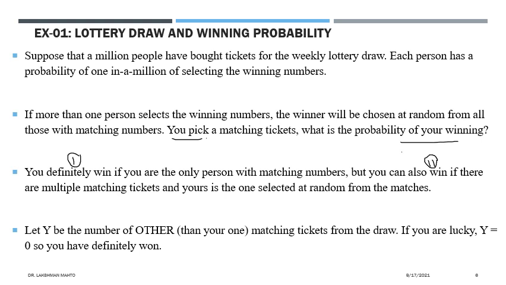To solve this problem, we are going to introduce a few suitable random variables, through which we put conditioning in order to simplify the problem. So let Y be the number of other matching tickets like your one, from the draw. If you are lucky, then Y would be 0. That means the number of other matching tickets would be 0, and only you will have the matching ticket. So if you are lucky, this scenario will be Y equal to 0.